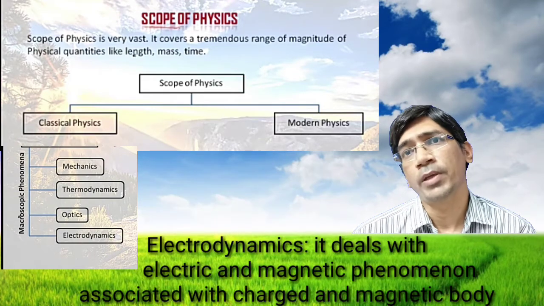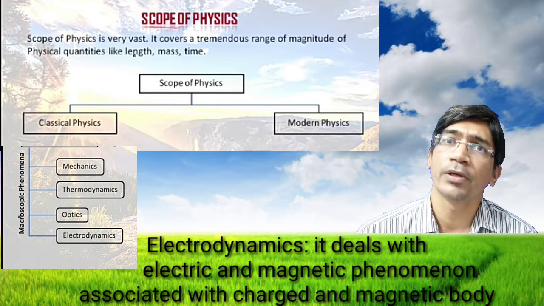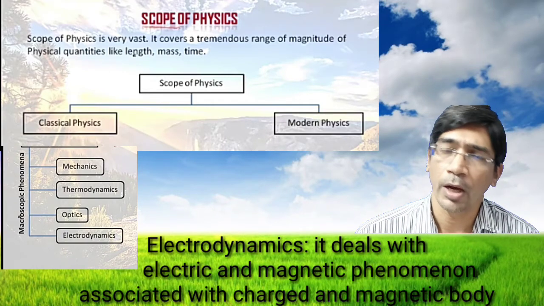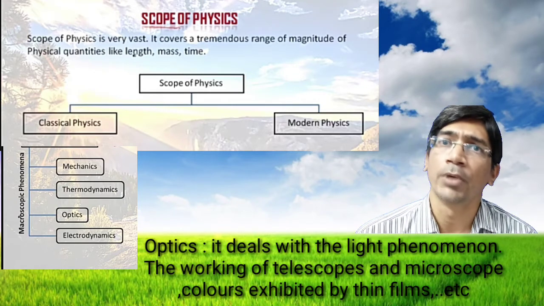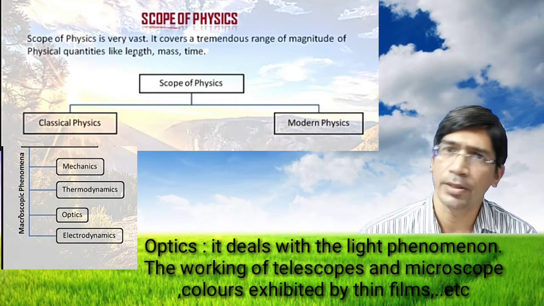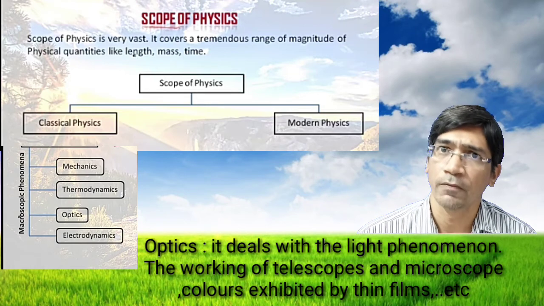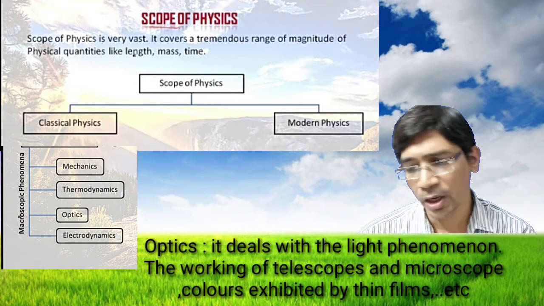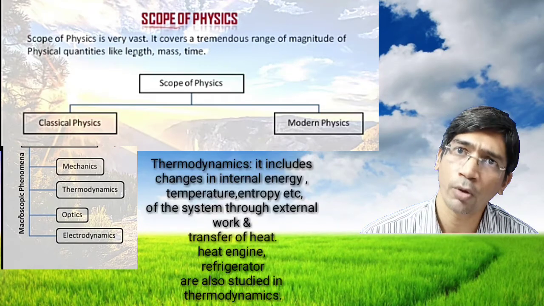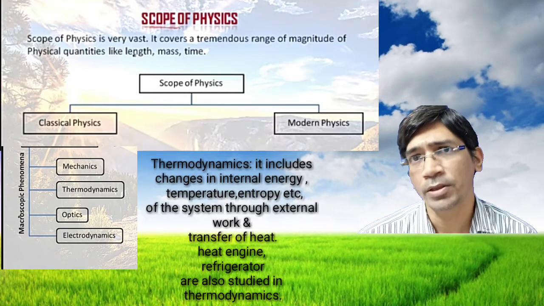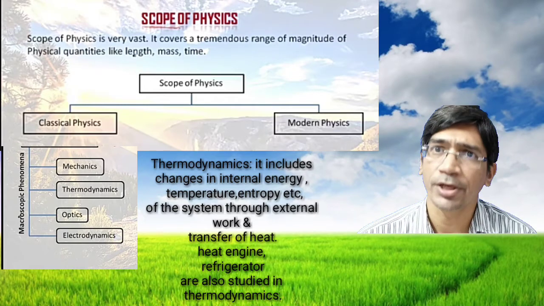And electrodynamics deals with electric and magnetic fields. Optics is related to light phenomena, mirrors, the lens formula, the devices made by mirrors or lenses, and optical instruments. And the last one is thermodynamics. Thermodynamics is related to temperature, entropy, internal energy, the steam engine, heat engine, refrigerator, and so on. So this comes under classical physics.